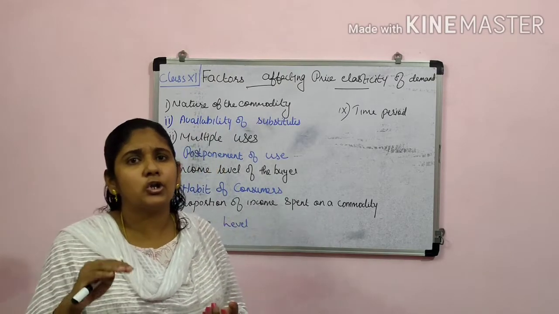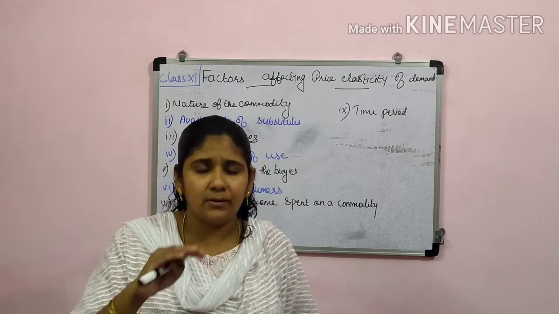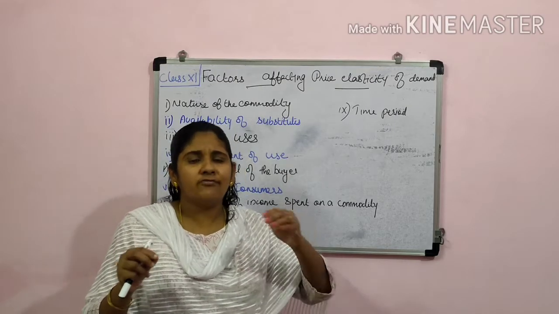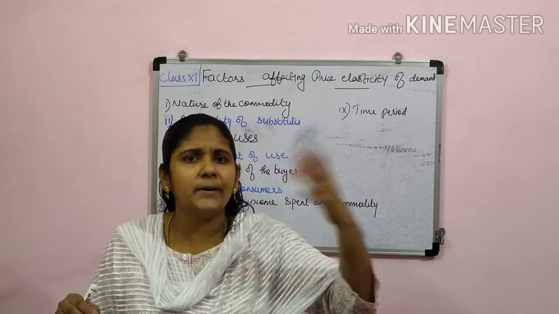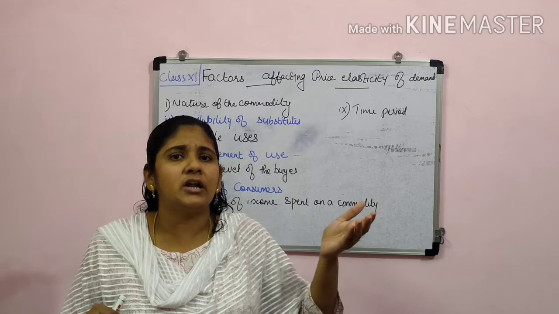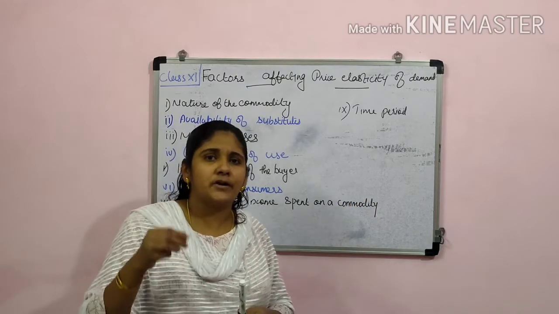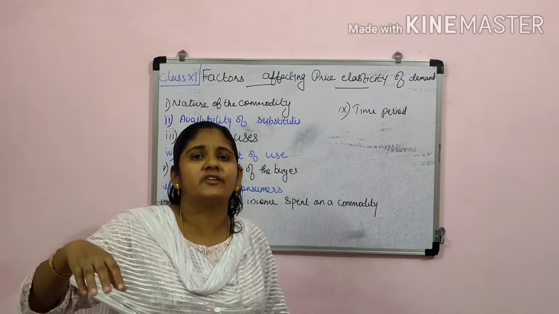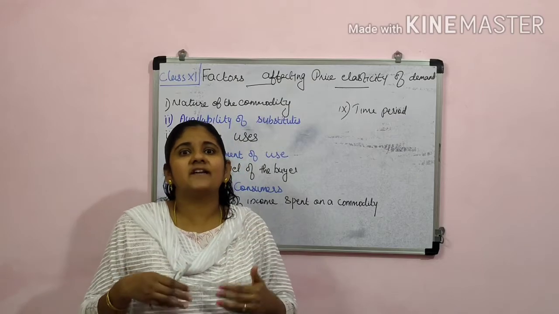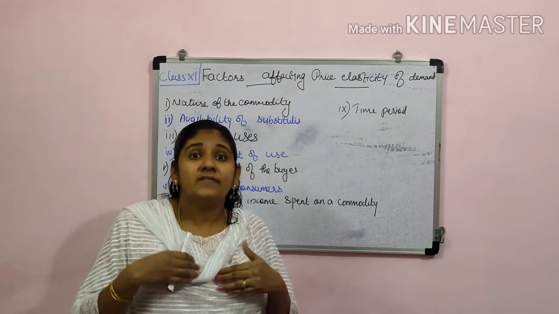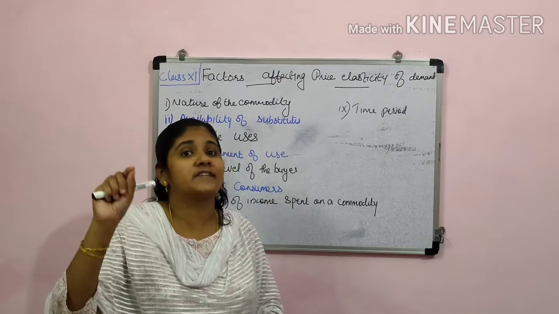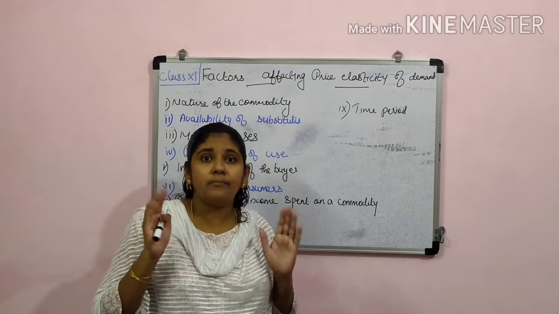Because the people belonging to this low level, or middle, average income level, if we are discussing purchasing of a vehicle, then for higher income level people, if the price of a particular vehicle is increased by 10,000, otherwise 50,000, that will not be a big matter for them. But when we are discussing the middle income section, even an increase in price of 25,000 or 50,000 will be a big matter for them.